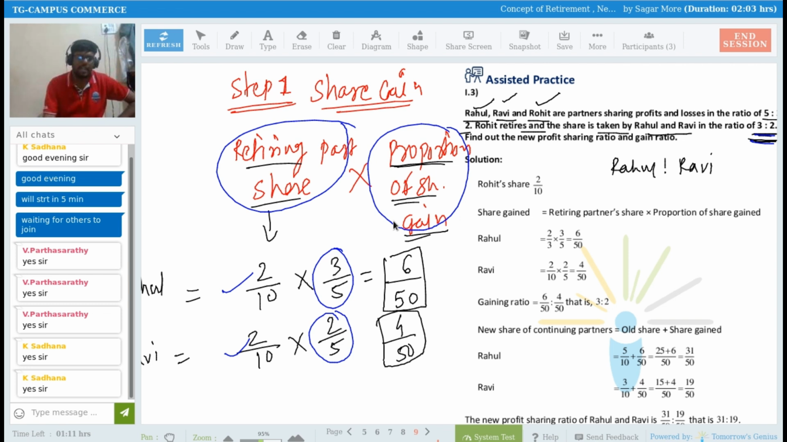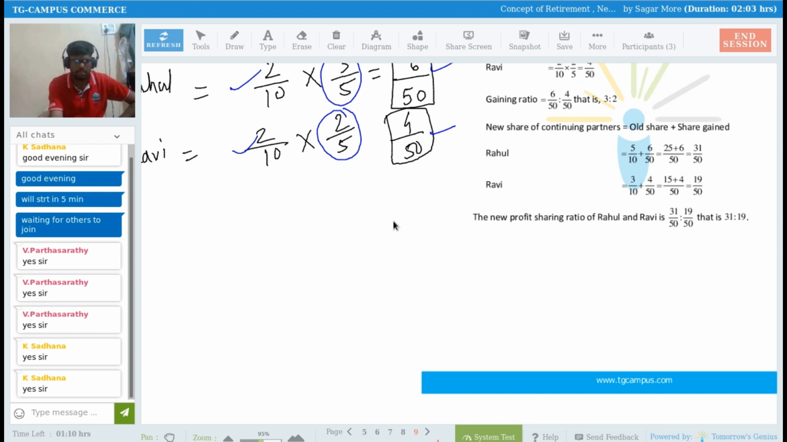So after this, I am getting that 6 by 50 and 4 by 50 is the gain enjoyed by partners Rahul and Ravi. This is my first step. Now, I need to move further. Step number 2. And that is simple. Step number 2.